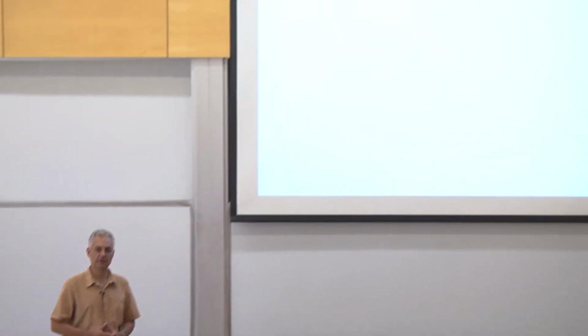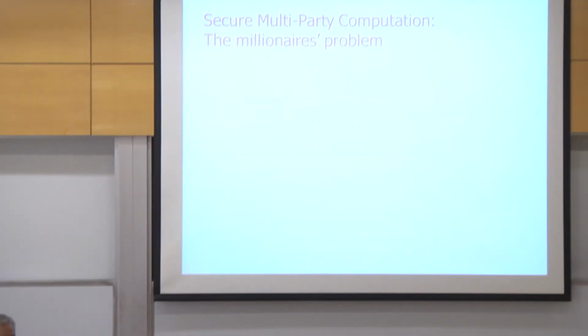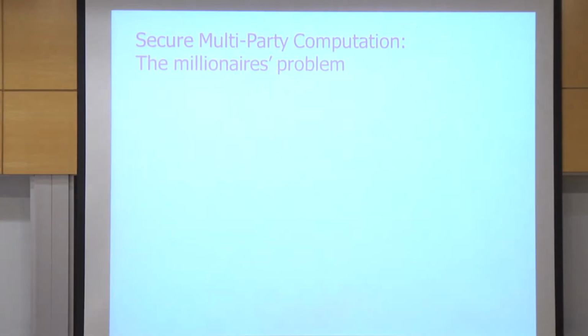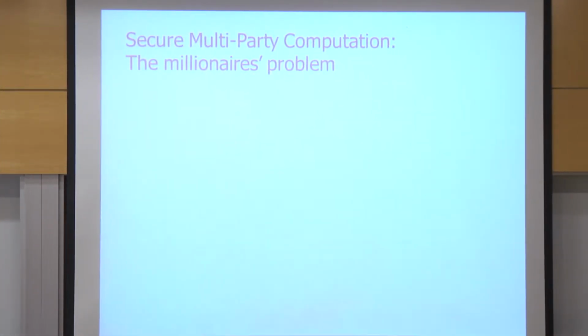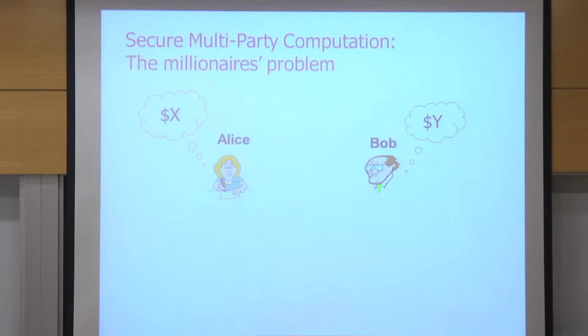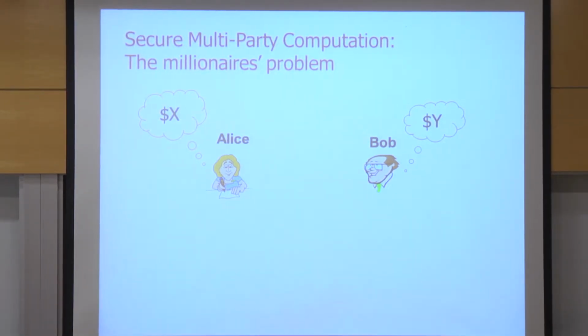For those of you who are not familiar with secure multi-party computation, I'll start with the canonical example that started this line of research, which is the millionaires problem. Suppose there are two millionaires, Alice and Bob. Each has a certain amount of money, and they want to find out which one has more. Alice has X dollars, Bob has Y dollars, and they want to see whether X is greater than Y or otherwise.